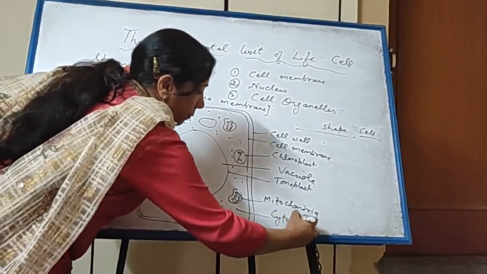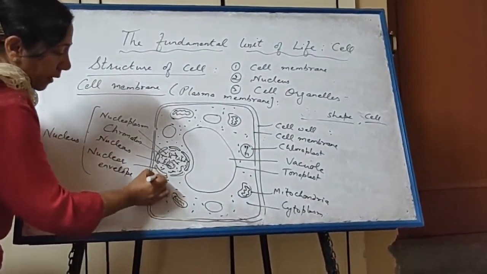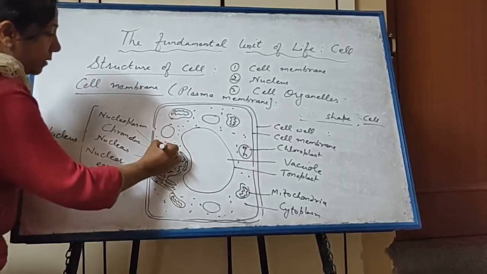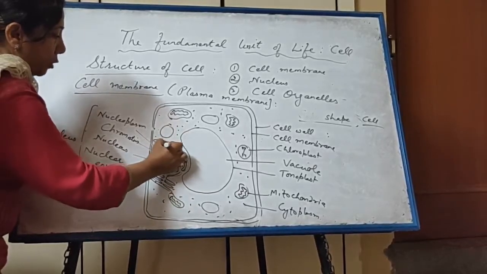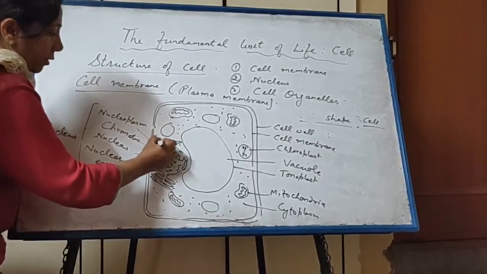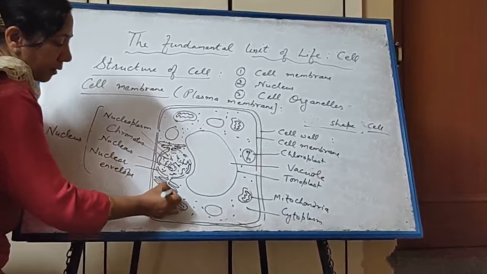Cytoplasm, then endoplasmic reticulum, like this, attached to nuclear pore, and on the surface these dots, these are called ribosome.